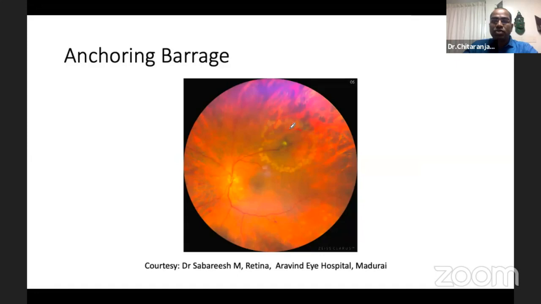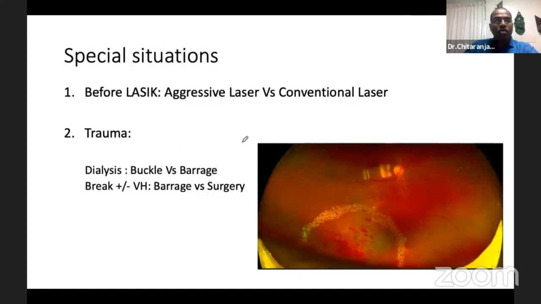The traction can be associated with subretinal fluid. There also you should give the barrage to the attached retina, preferably 1 to 2 DD away from the margin. However, because the macula was very nearby, the 2 DD is not exactly followed over here.